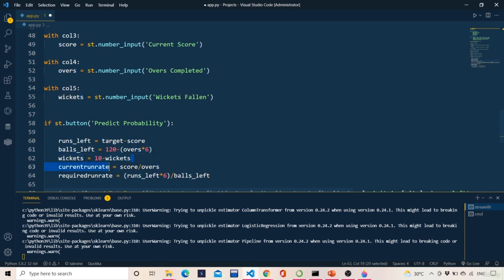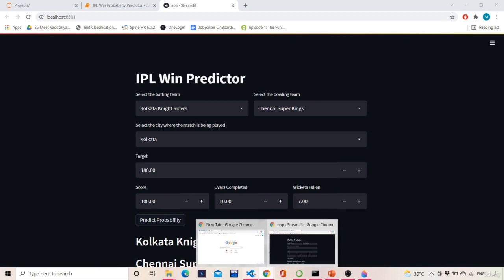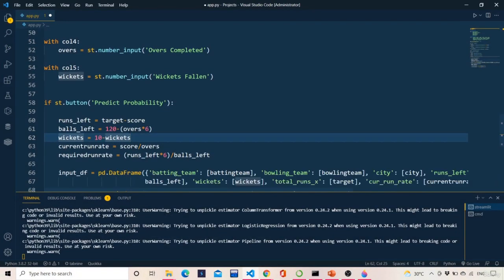And wickets left is nothing but the number of wickets which are left. So for example, over here I said that 7 wickets have fallen. How many wickets will be left? Wickets left is nothing but 10 minus 7, that is 3. 3 wickets are left. So I'm having runs left, balls left, and wickets left.